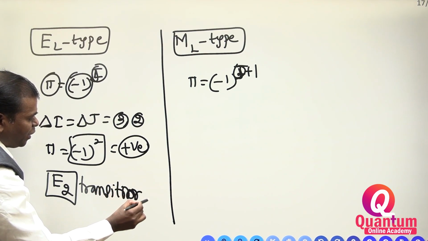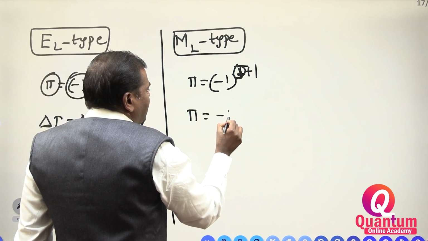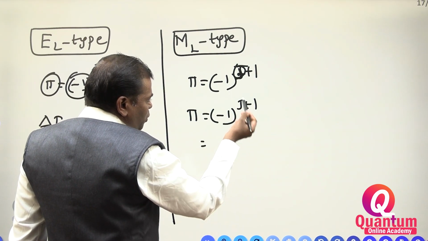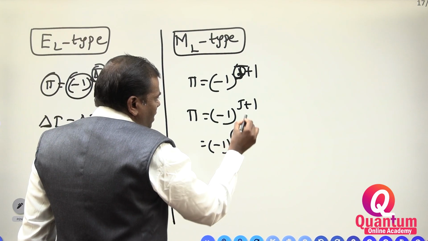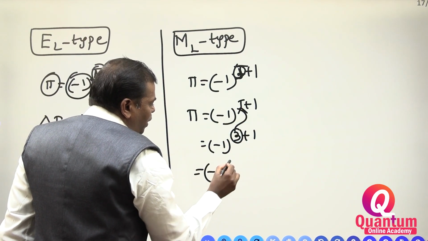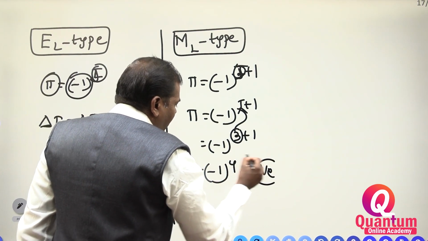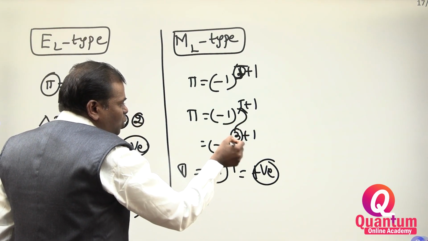Now for the magnetic field, it is J plus 1. Substituting J equal to 3: minus 1 to the power of 3 plus 1, that is minus 1 to the power of 4, positive parity. Parity won't change.